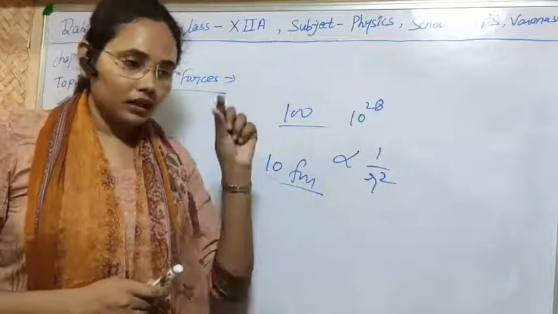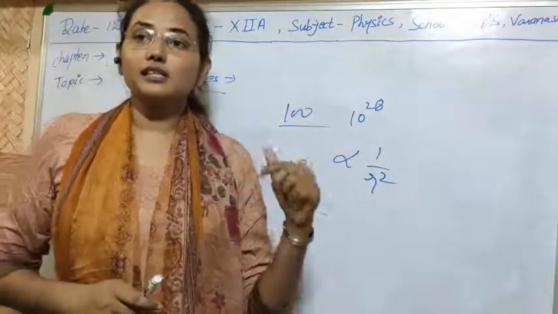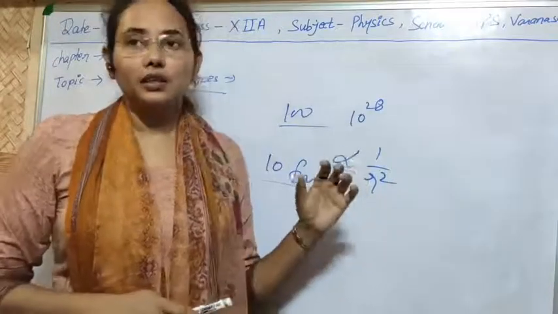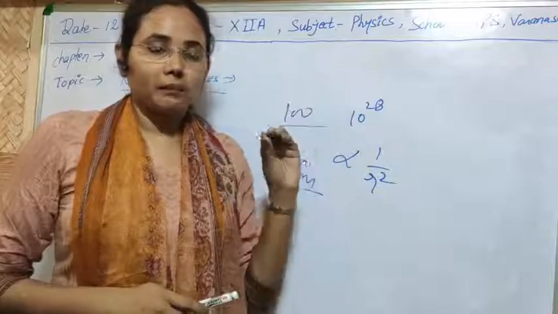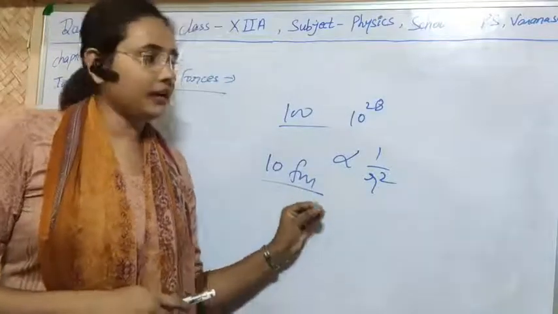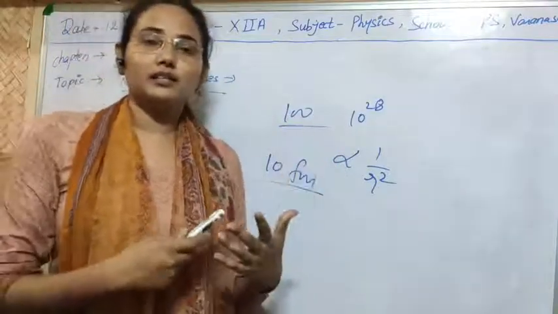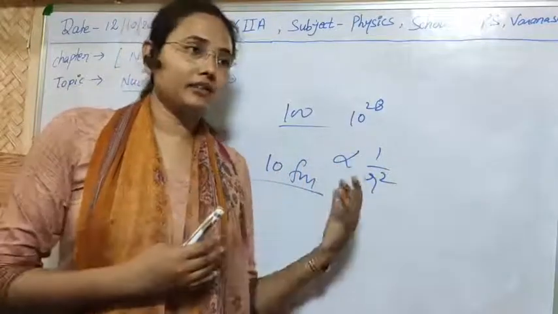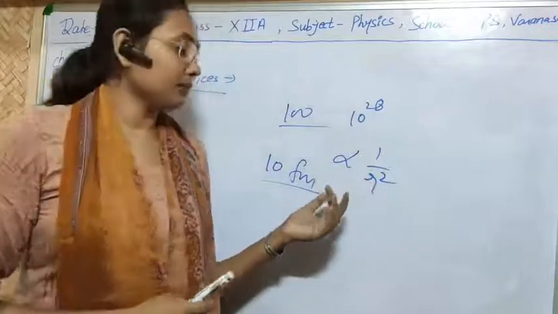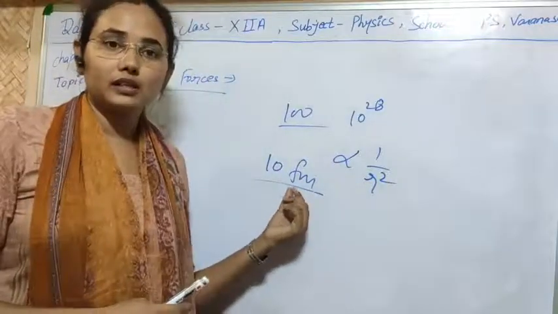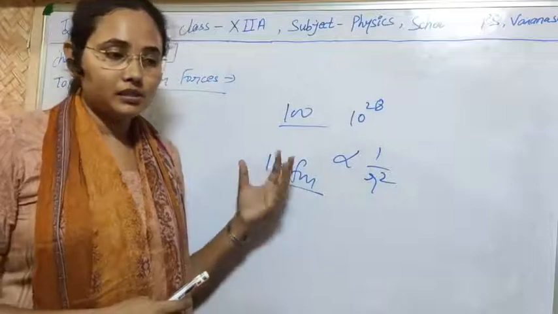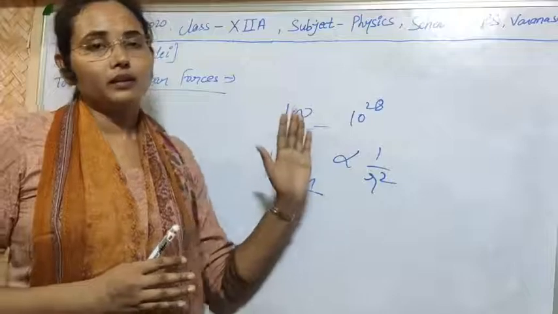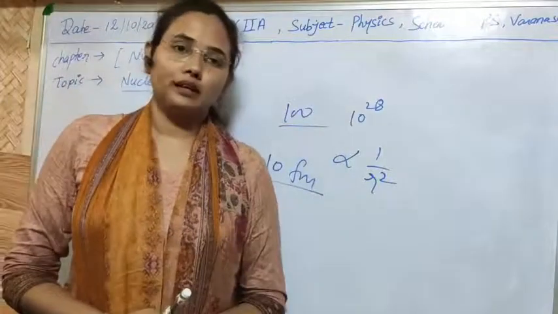The range of the nucleus is very short, and nuclear forces act only in that range, unlike the gravitational force, whose range is infinite, and the electrostatic force, whose range is quite large. In the case of the strong nuclear force, the range is quite small, of the order of the size of the nucleus.